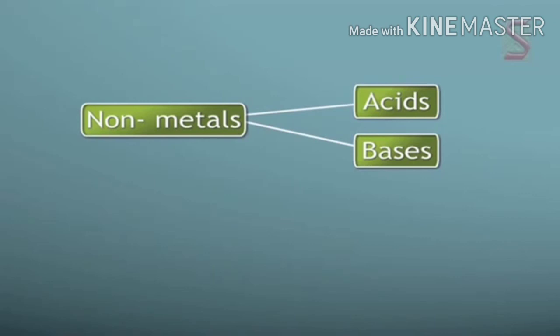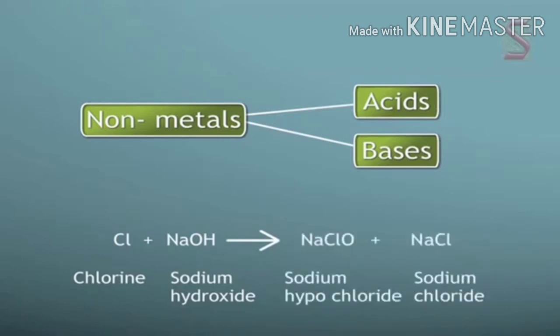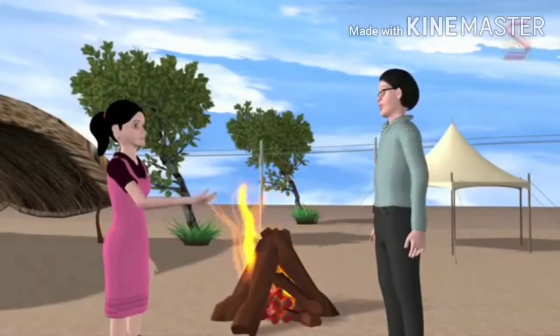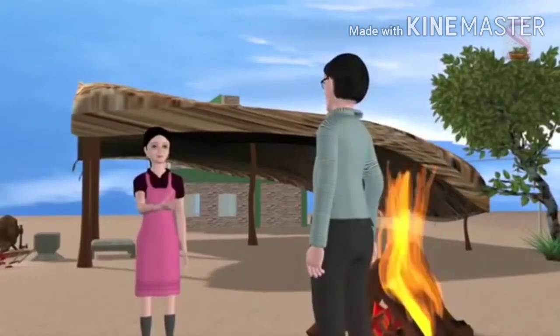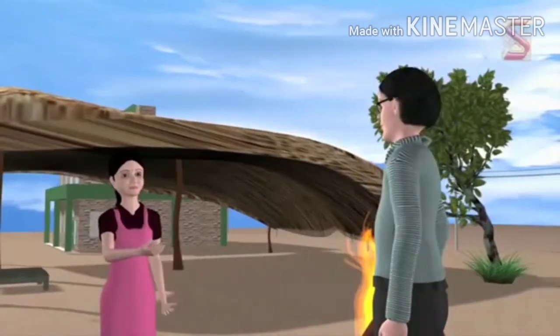Reaction of nonmetals with bases is complex. For example, when chlorine reacts with a base like sodium hydroxide, it gives multiple products like sodium hypochlorite, sodium chloride, and water. It was very interesting to learn so much about nonmetals. Now I will be able to identify the properties and uses of nonmetals. What about the reaction of nonmetals with oxygen? Let us understand this through this video.